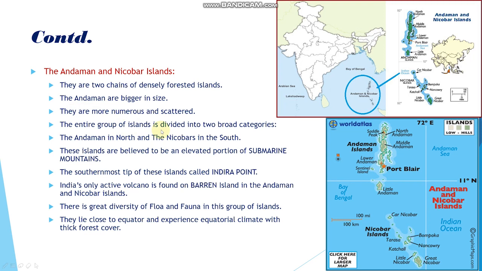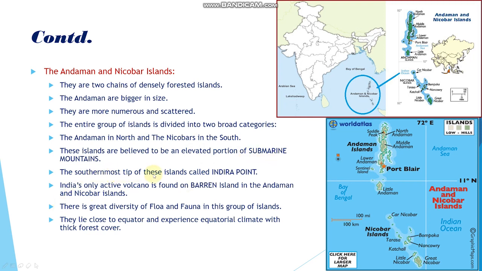The entire group of islands is divided into two broad categories, the Andaman in the north and the Nicobar in the south. So Andaman portion is in the north and Nicobar is in the south, right? These islands are believed to be an elevated portion of submarine mountain. This is very important. These islands are believed to be an elevated portion of submarine mountain.